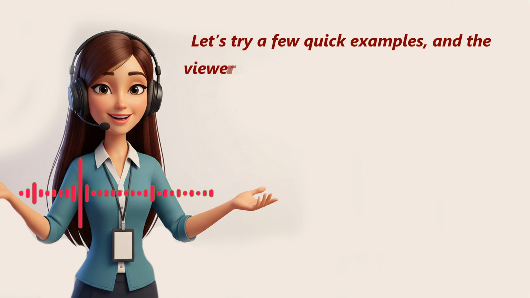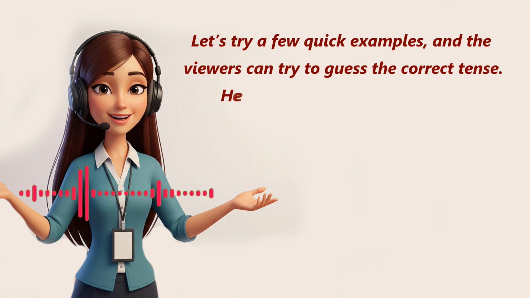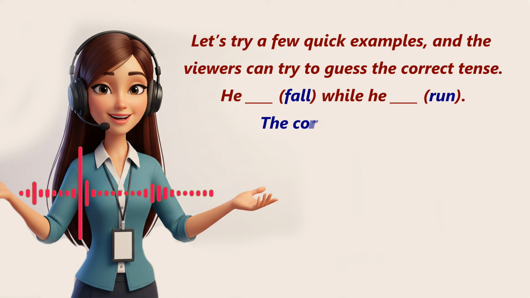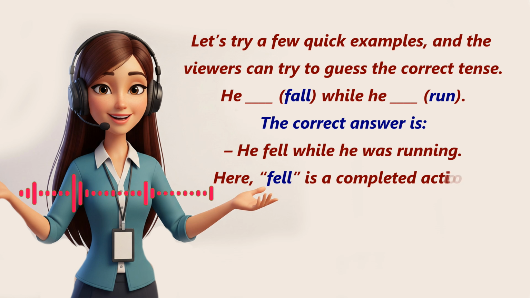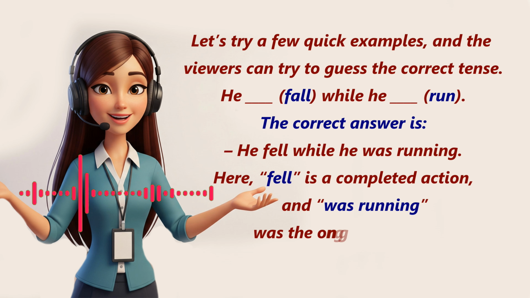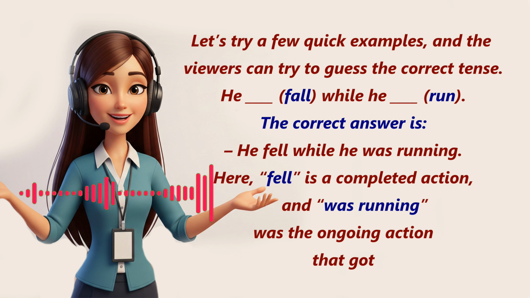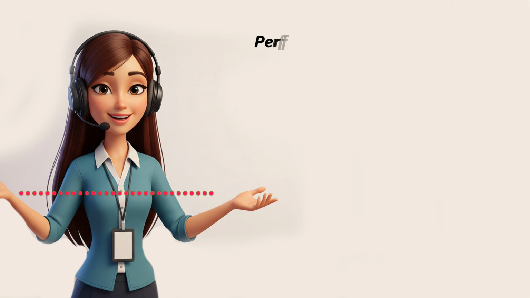Let's try a few quick examples, and the viewers can try to guess the correct tense. He (fall) while he (run). The correct answer is: he fell while he was running. Here, fell is a completed action, and was running was the ongoing action that got interrupted.